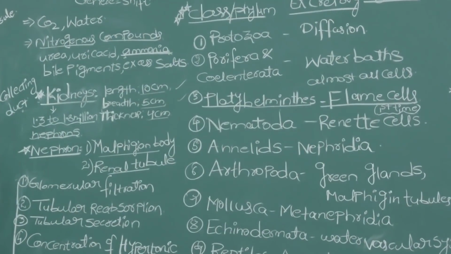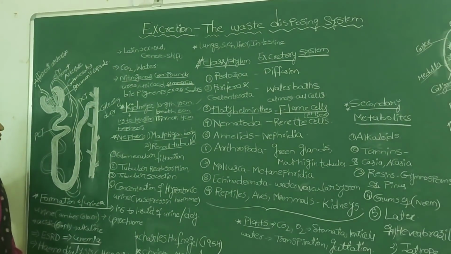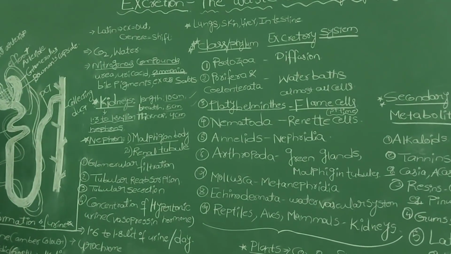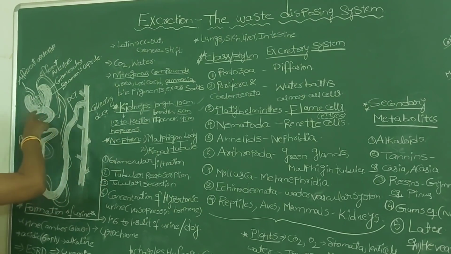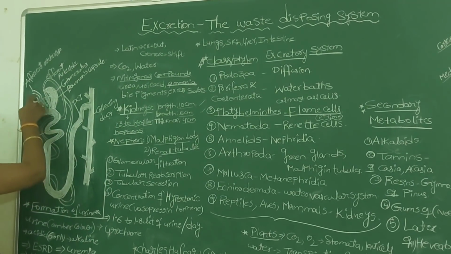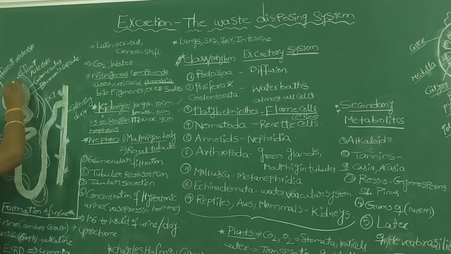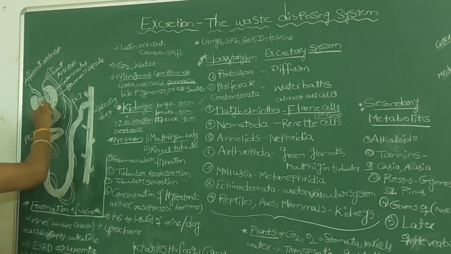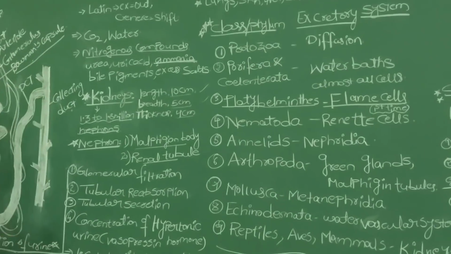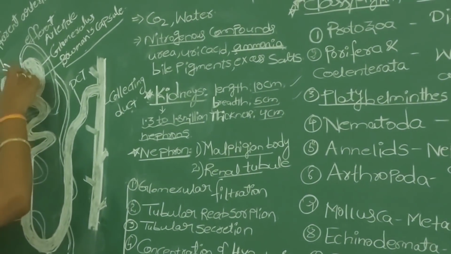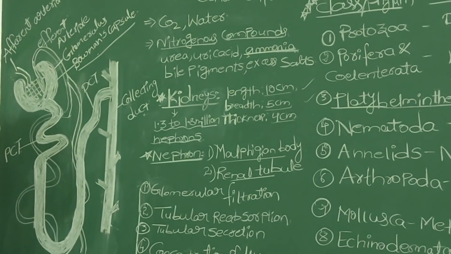The first one we call the Malpighian body, and the second one we call the renal tubule. So again, the Malpighian body of the nephron contains two parts. Here the opening of the nephron, the cup-shaped structure of the Malpighian body, we call the Bowman's capsule. The broad end of the nephron, which is like a cup, we call the Bowman's capsule.